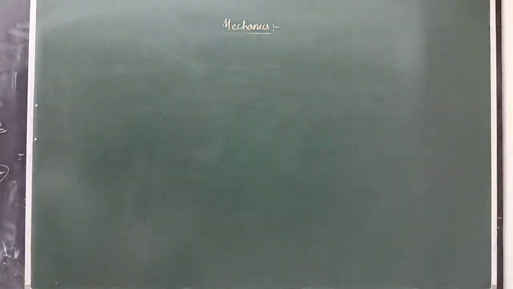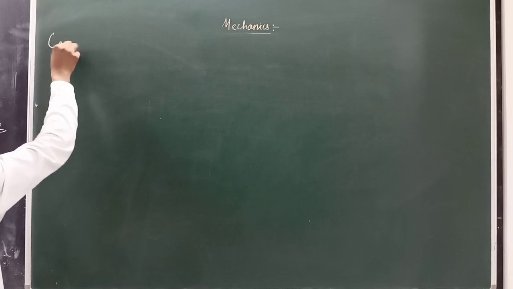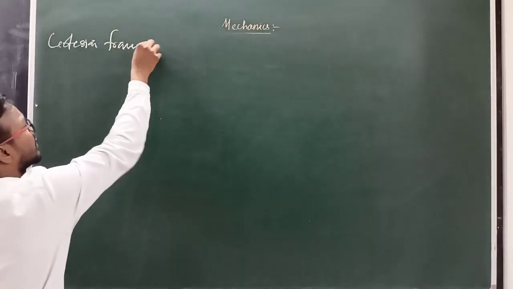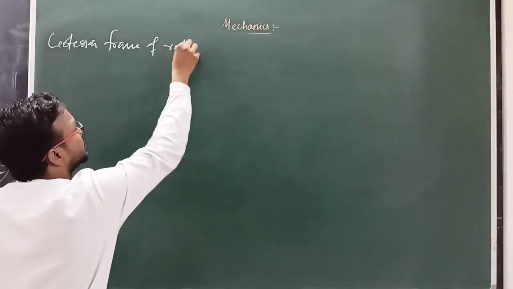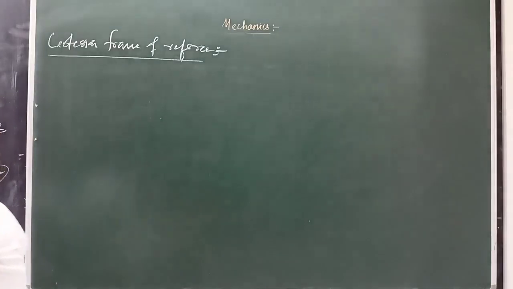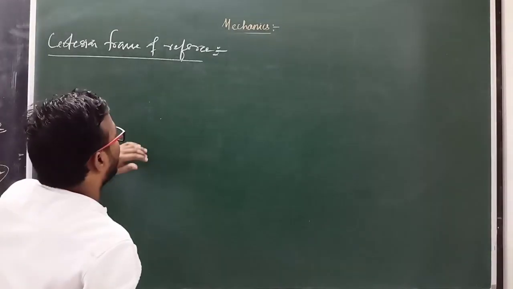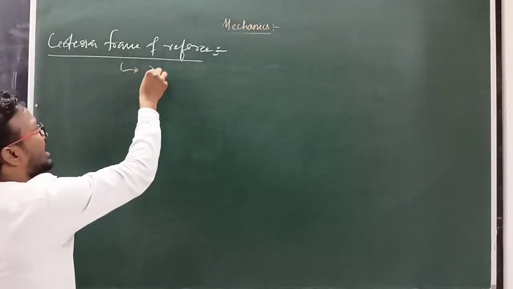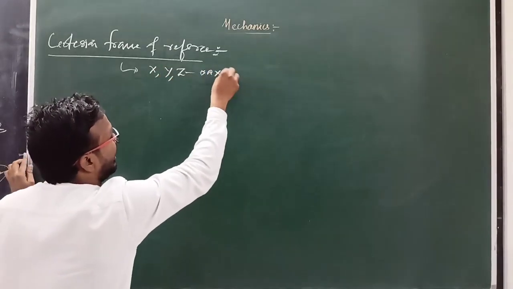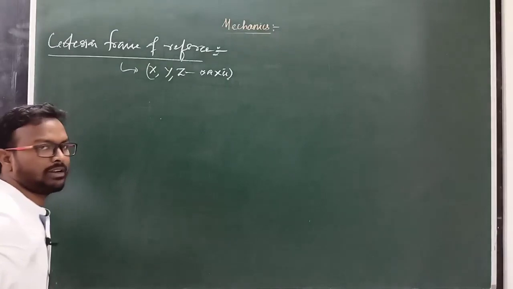So Cartesian frame of reference means, in a 3-dimensional system, the frame of reference which consists of x, y, z axes. Clear? And that is known as Cartesian frame of reference.